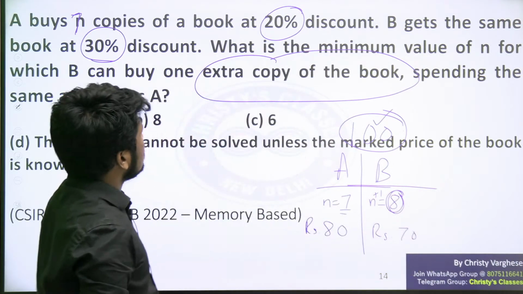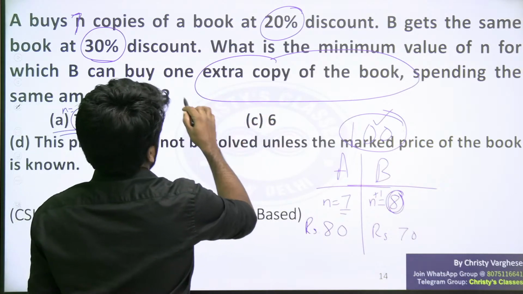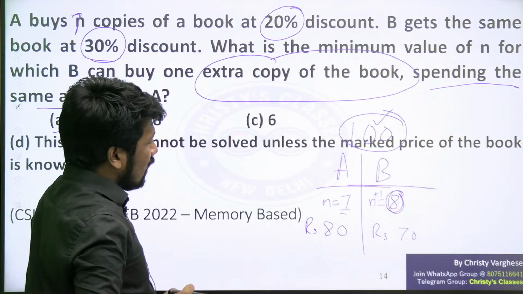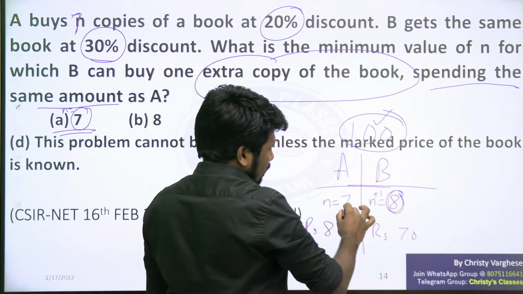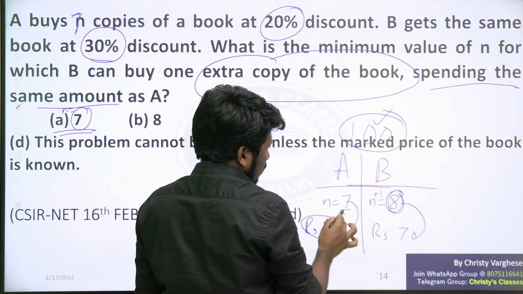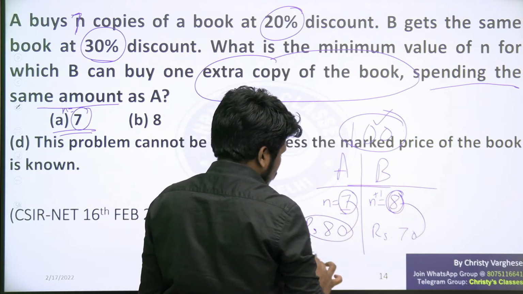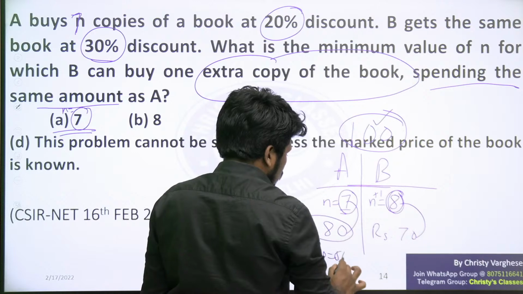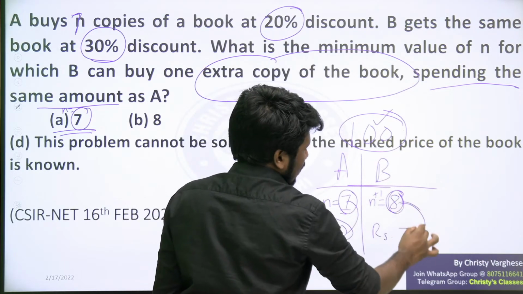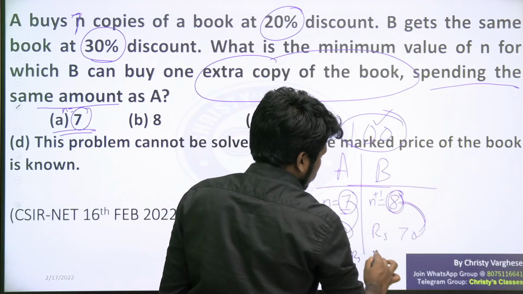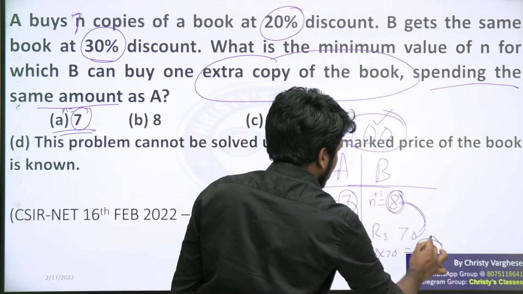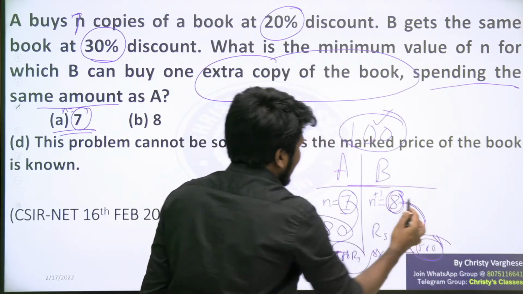Now the question says A and B spend the same amount. The total amount spent by A and B should be the same. Let us check whether 7 and 8 satisfy that. 80 rupees a book means 7 books is 7 into 80, that is 560 rupees total money spent. And 8 into 70 is also 560 rupees. That means spending the same amount is satisfied.